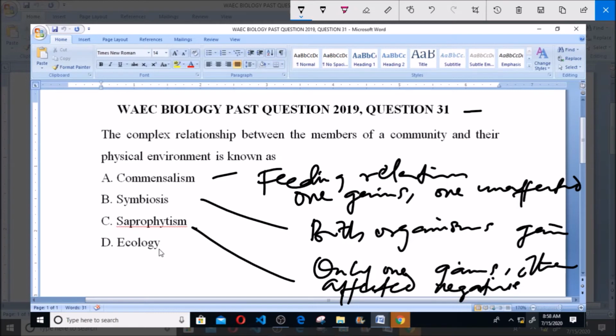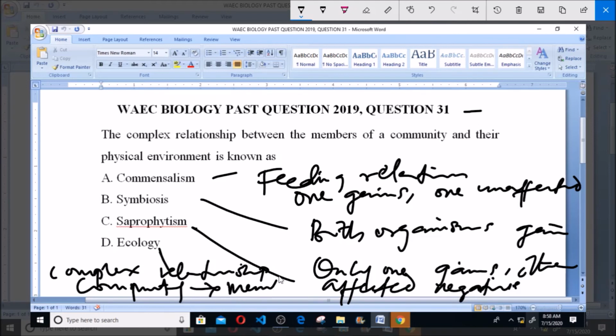Now ecology here is what? A complex relationship between members of a community and their environment. So it's a complex relationship between members of a community and their environment. So according to this, our answer to this particular question is D. Ecology. Ecology is the right answer.